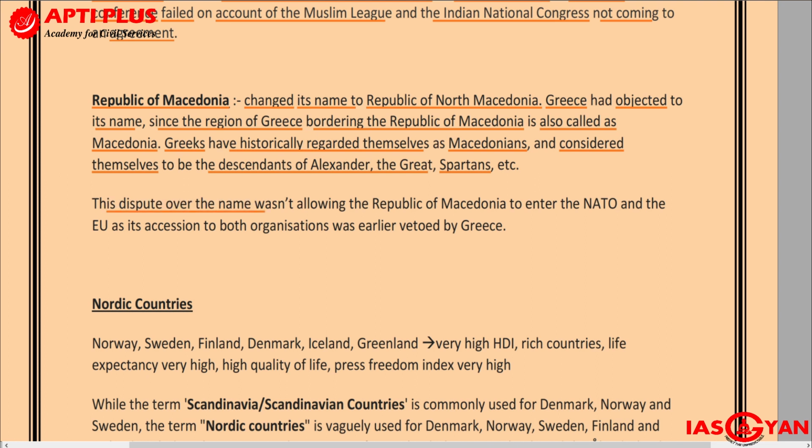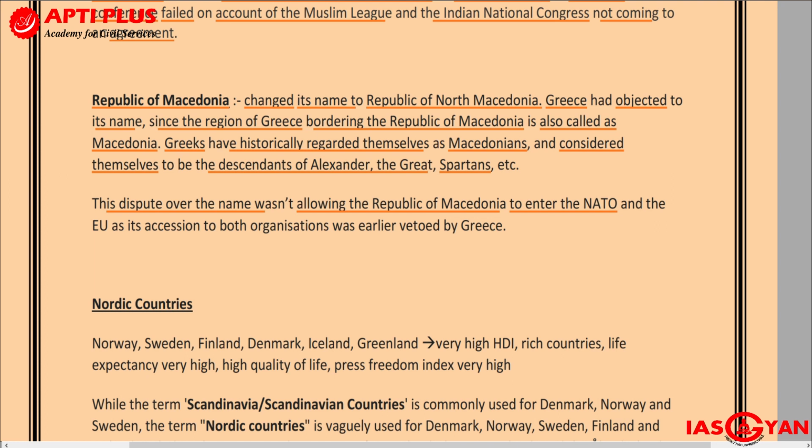Now, this dispute over the name wasn't allowing the Republic of Macedonia to enter NATO. Because Greece is a part of NATO, they decided that they were going to oppose the entry of Macedonia into NATO. The condition was that they have to change their name. So once they changed their name to the Republic of North Macedonia, Greece said that they are going to support their entry into NATO.